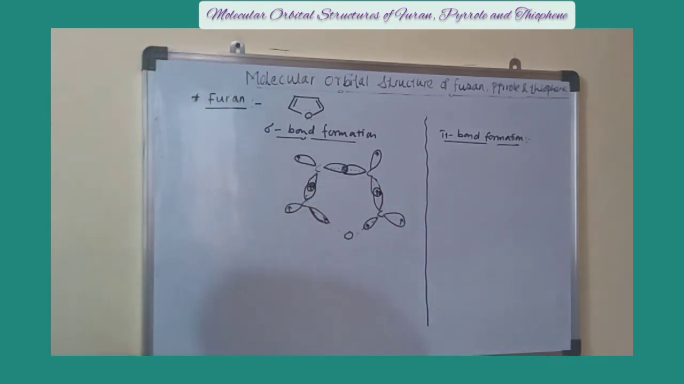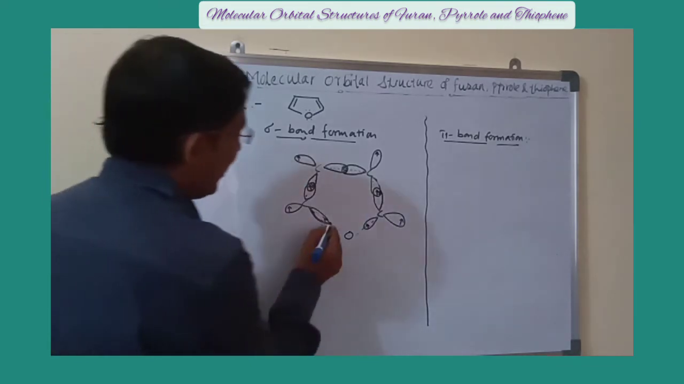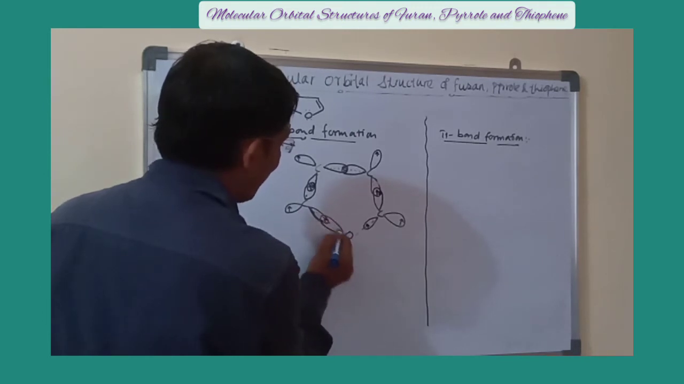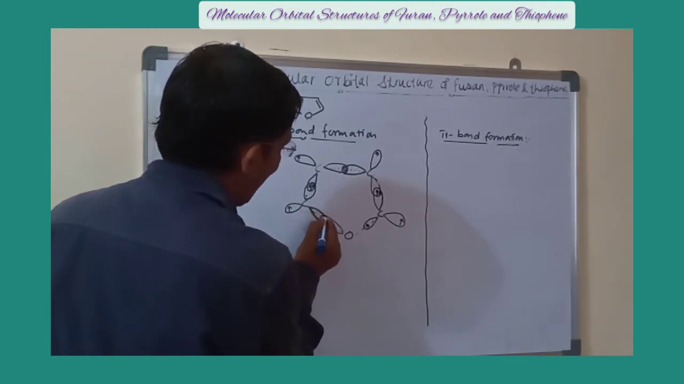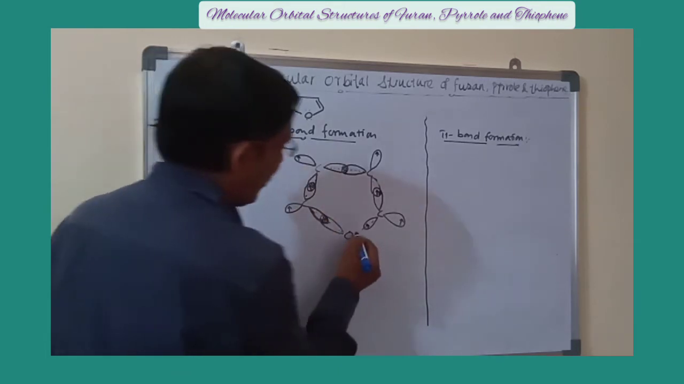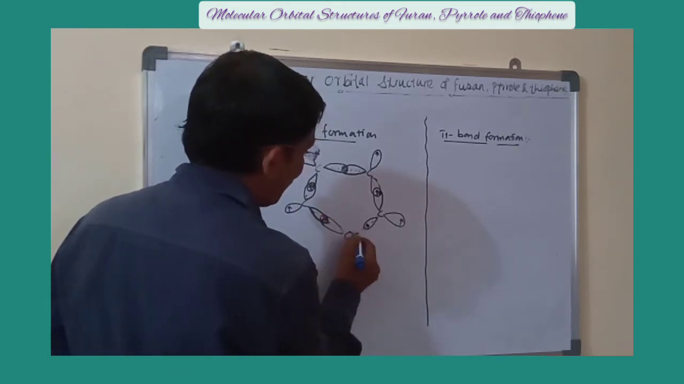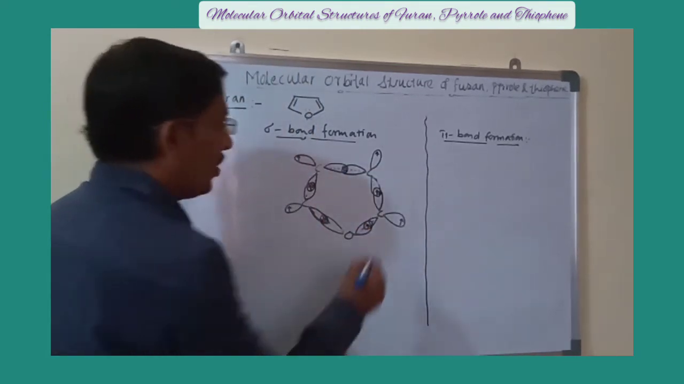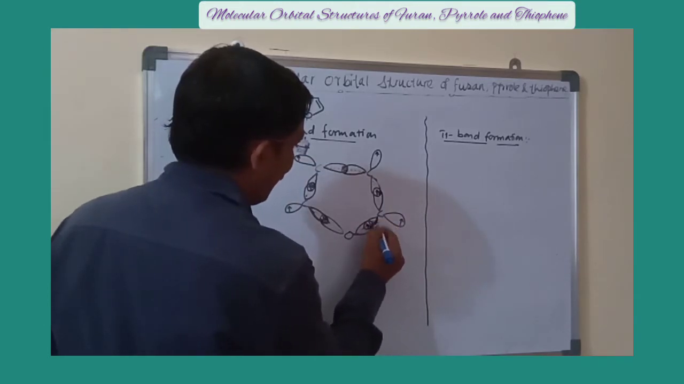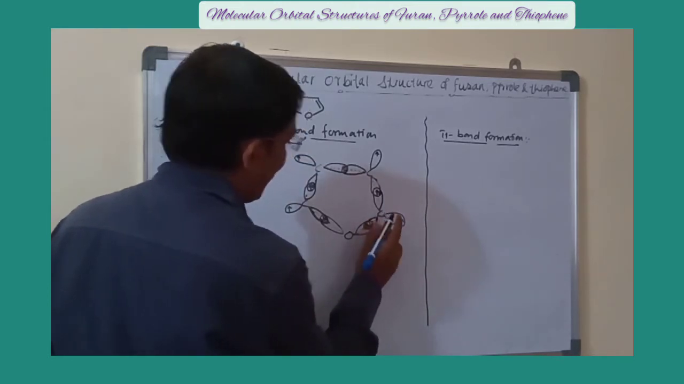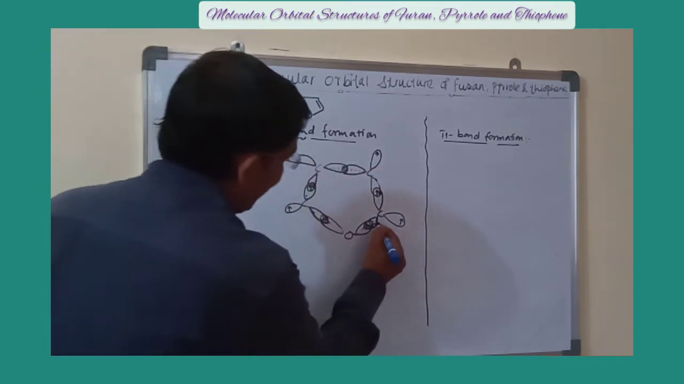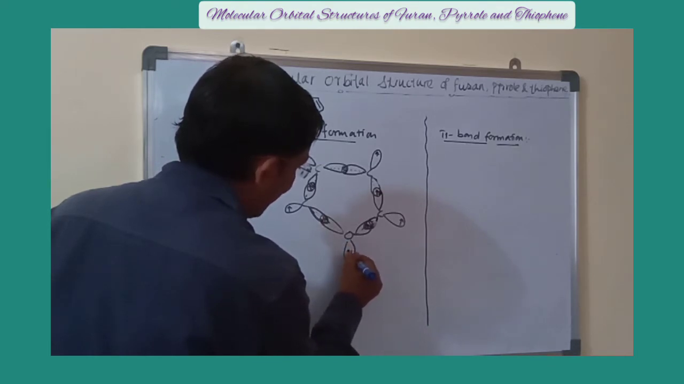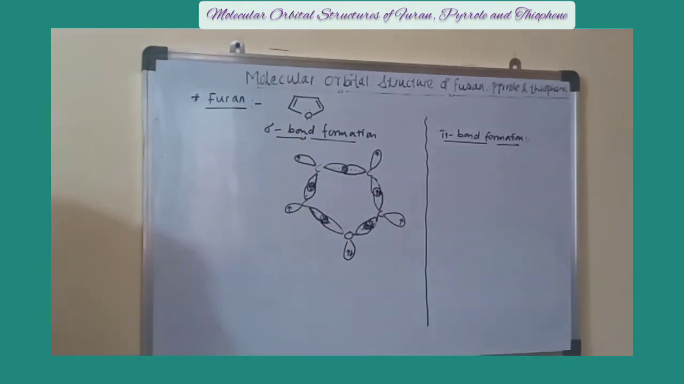Similar to the carbon, the oxygen again has 3 sp2 hybrid orbitals. Out of 3, 2 have unpaired electrons, that is one single electron each, which overlap with the 2 neighboring carbon atoms here to form the sigma bond. Here the other sp2 hybrid orbital which has one single electron forms the sigma bond with the neighboring carbon atom. And the third sp2 hybrid orbital of that oxygen has the lone pair of electrons. This is the sigma bond formation.